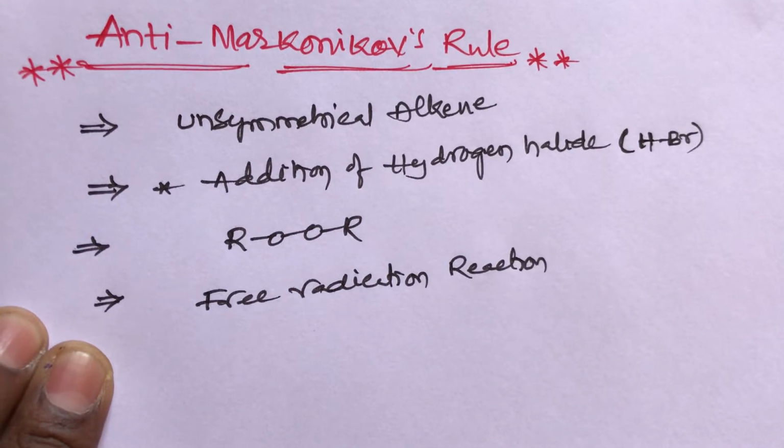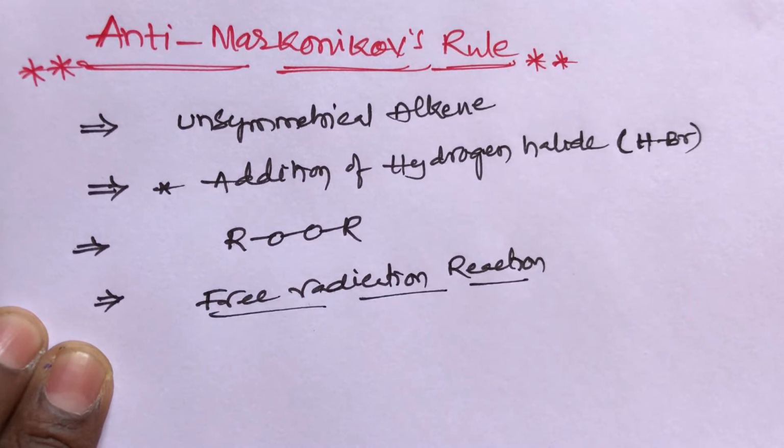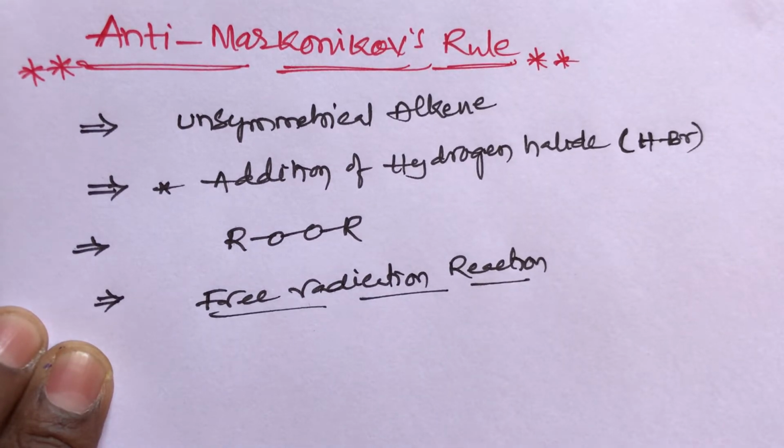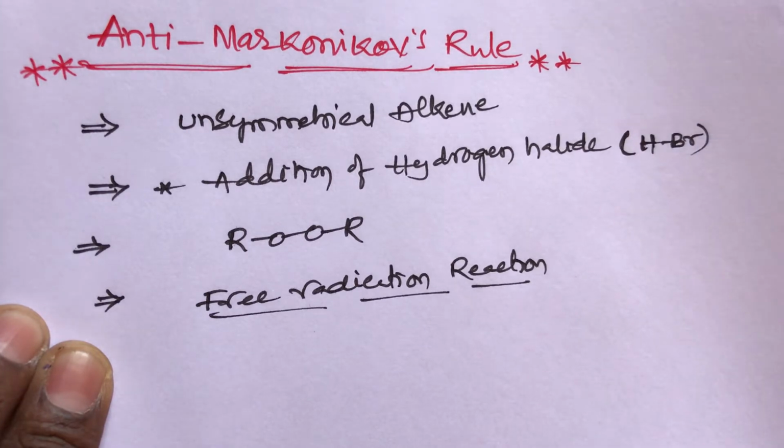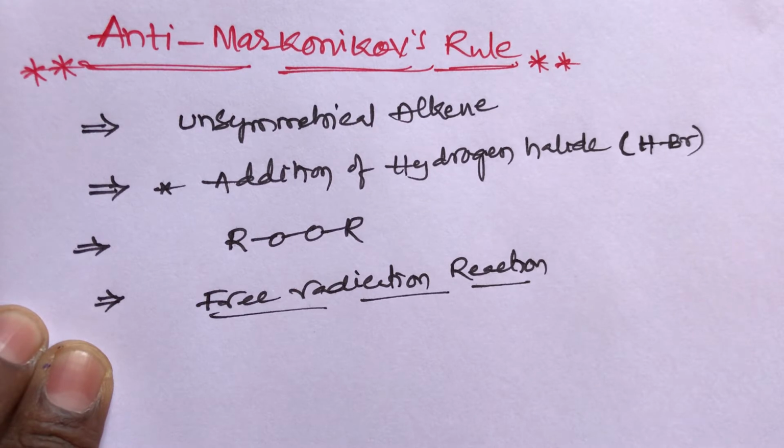Only the free radical addition mechanism participates in the anti-Markovnikov rule. These are the main important conditions, students. The first condition is that the compound should contain an unsymmetrical alkene. The second condition is the addition of hydrogen halide, only for HBr. The remaining hydrogen halides do not participate in the anti-Markovnikov rule.